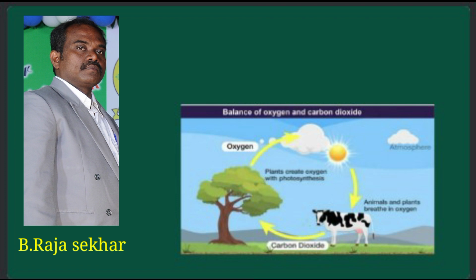Okay, my dear students, this session explained: forest is a natural habitat. What is meant by habitat? Forest gives different types of products like plant products and animal products. What is a crown?